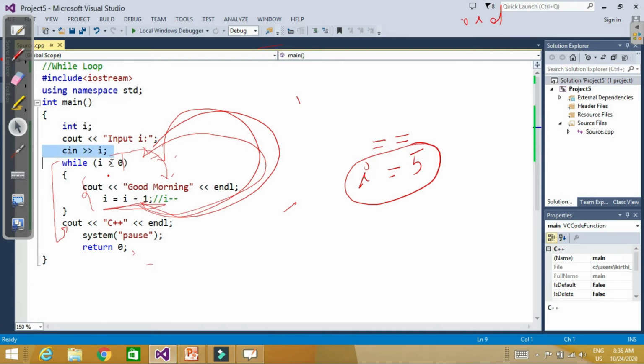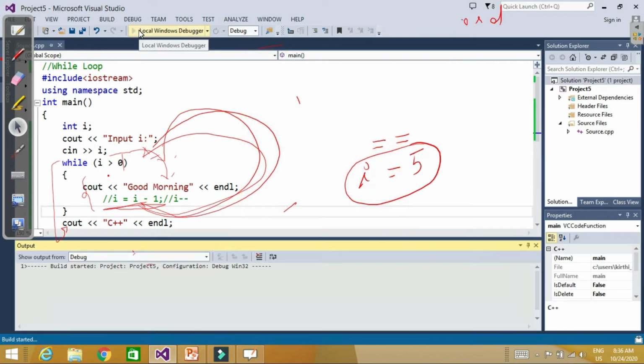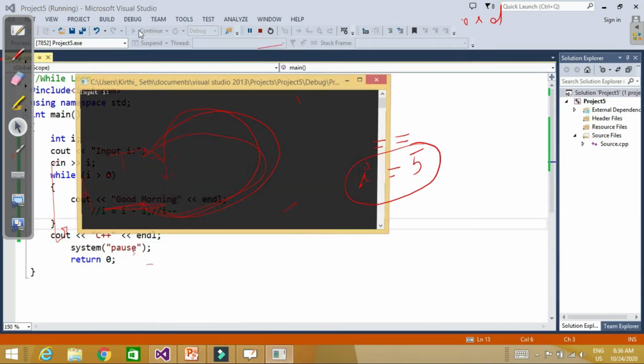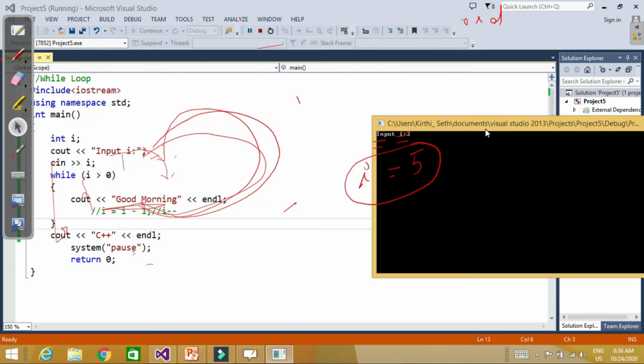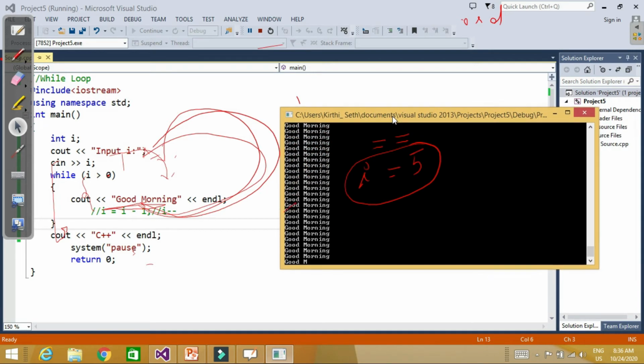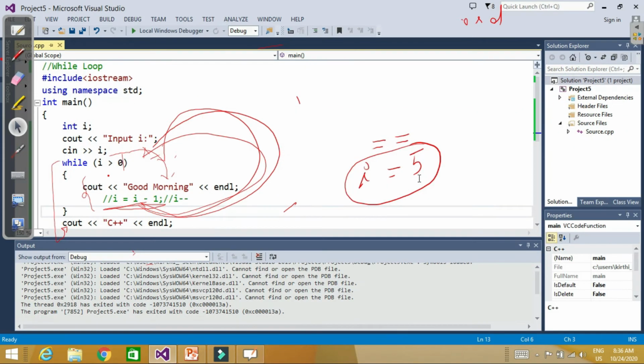For example, I do not put here I minus minus. Let's make it a comment. So whatever I enter, I's value will always be the same. For example, I enter 3. So the value of I will always be 3. We are not going to decrement I, so it will always be greater than 0. So the loop will keep on repeating. This type of loop is called an infinite loop, and you cannot exit the program unless you forcefully close it. So you should keep these things in mind.